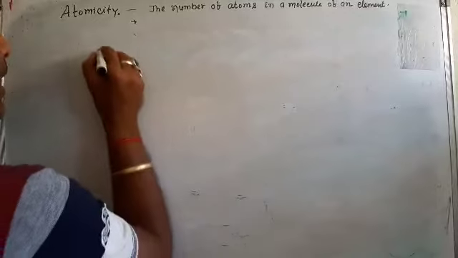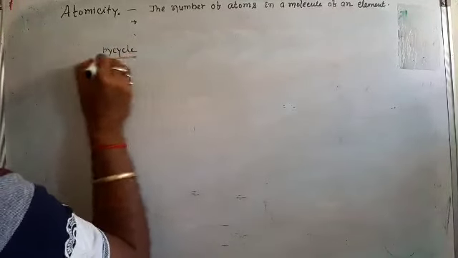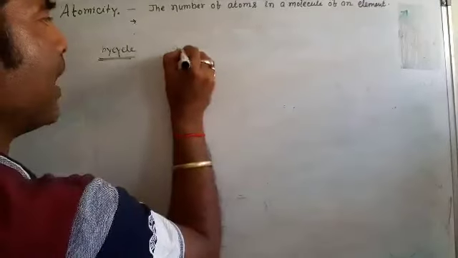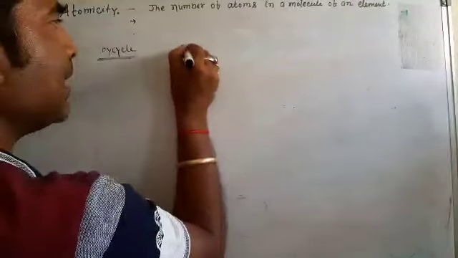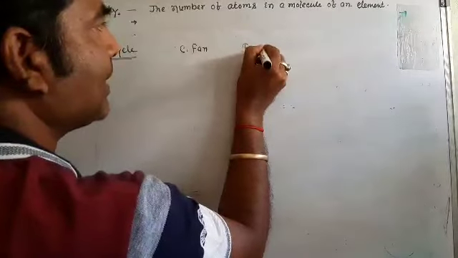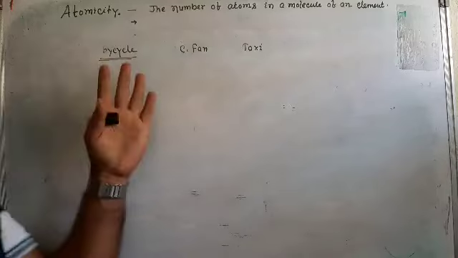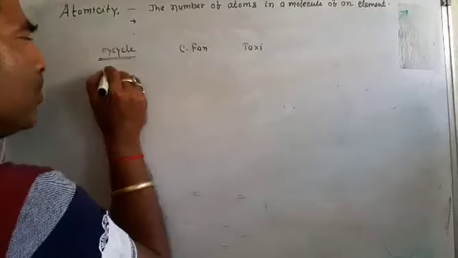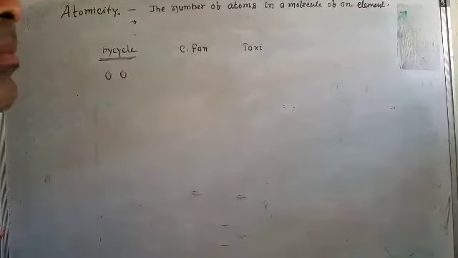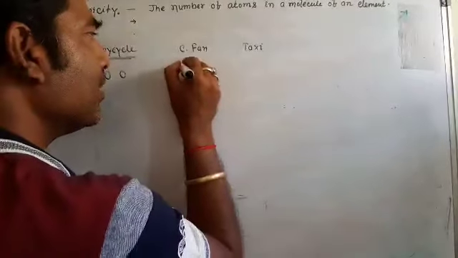Suppose I say a bicycle. Suppose I say a fan, meaning a ceiling fan. Suppose I say a taxi. If I say bicycle, that means it has two wheels. If I say ceiling fan, generally it has three blades.